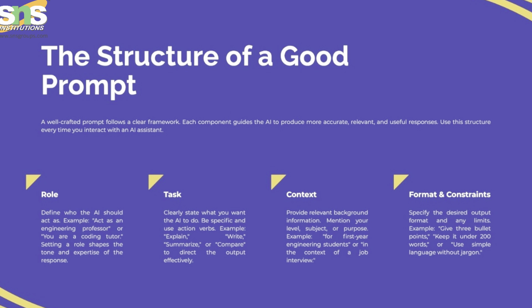So what is the structure of a good prompt? How do you say the prompt is good? Writing a good prompt is actually very simple. Just remember 5 things. First, mention the role, like asking AI to act as a teacher, interviewer, engineer, or doctor. Next, clearly explain the task.